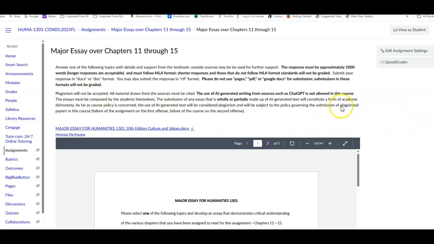It tells you some details. The essay must be 1,000+ words. You have to follow MLA format. As it says, shorter responses, those that do not follow MLA format will not be graded. Technically they will. You'll get a 0.